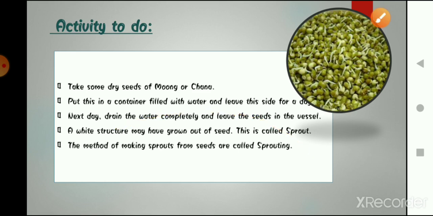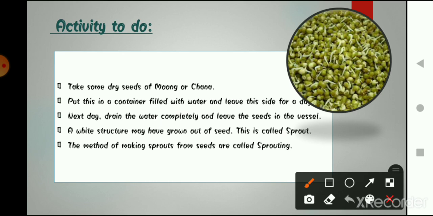Okay, as you can see, look at this picture, students. This is the chana dal that I am talking about. When you have left the dal inside the container filled with water, next day you will notice that a white thread-like structure is coming out from these dals, right? This is known as sprouts.